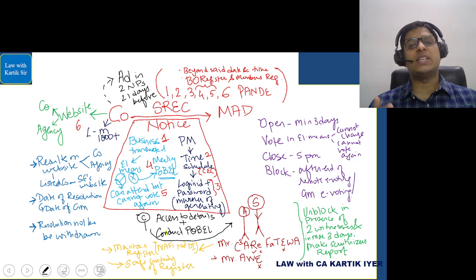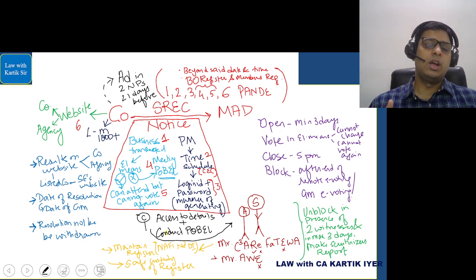The chairman has to access the details and conduct the poll. Poll means polling paper, ballot, electronic means. Next, if the votes are unblocked, they should be unblocked in the presence of 2 witnesses, and within a maximum of 3 days we should make the scrutinizer's report. The scrutinizer will maintain a register which will contain the details: name, address, folio number, ID of client, number of shares held, nominal value of each share, and whether shares have any differential rights. The scrutinizer will have the safe custody of the register.